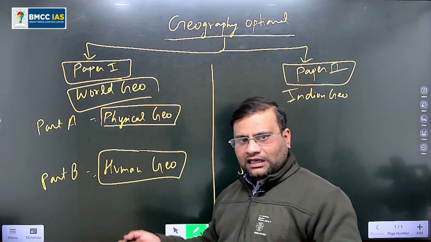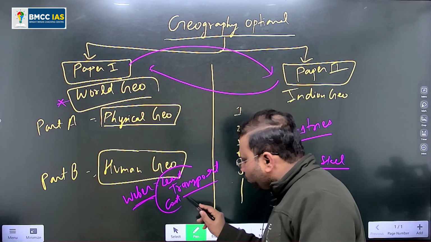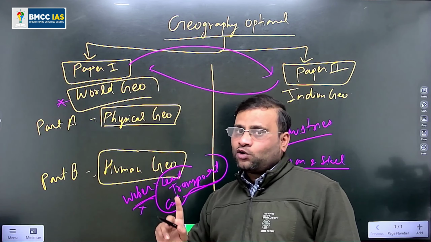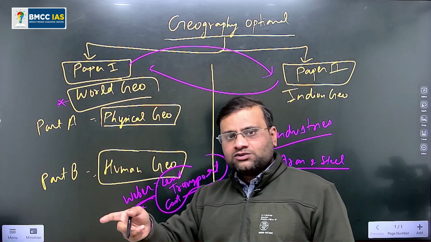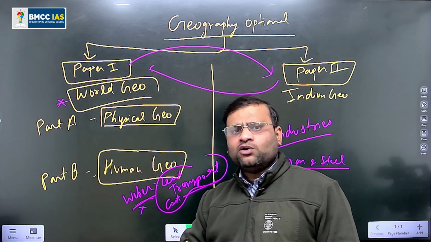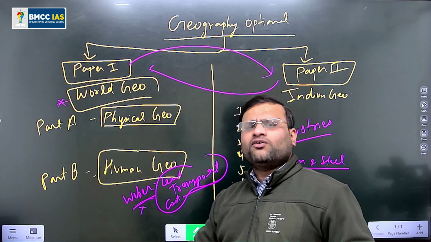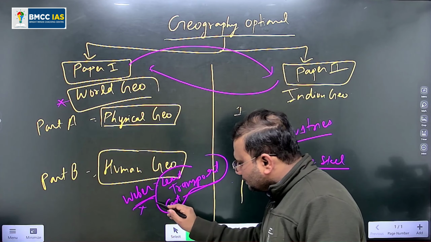He proposed that it should be the least transport cost location, where transportation cost is minimum, because if transportation cost is minimum, then we can expect that the profit margin of the producer will increase, right? So this least transport cost location, as per Weber, is the best location. That is his view. We can contradict this view. There could be other locations which are favorable for industries, like government policies, availability of raw materials, transportation, a lot of things. But as per Weber, this is the best location.